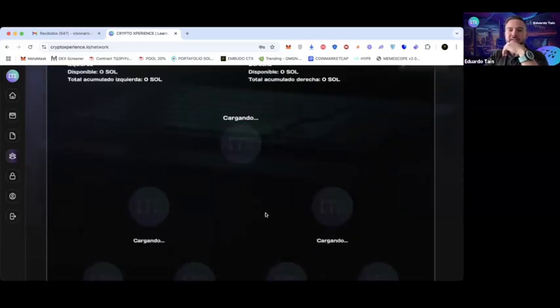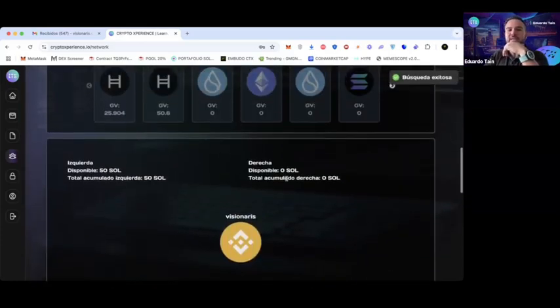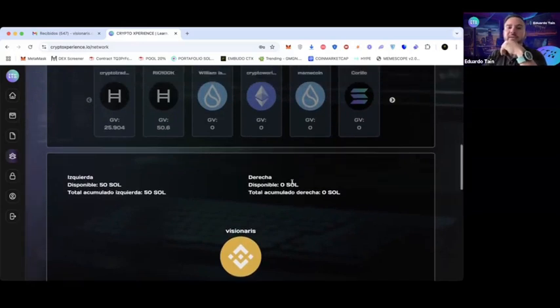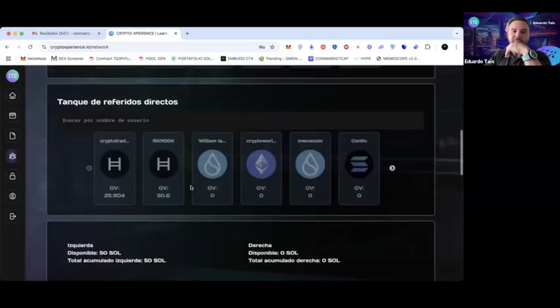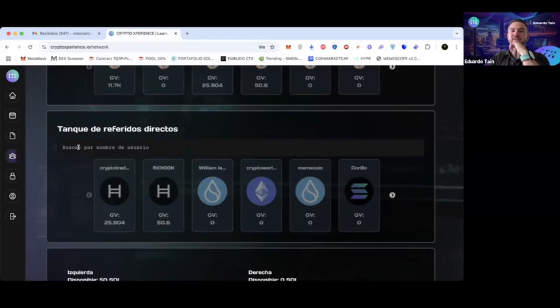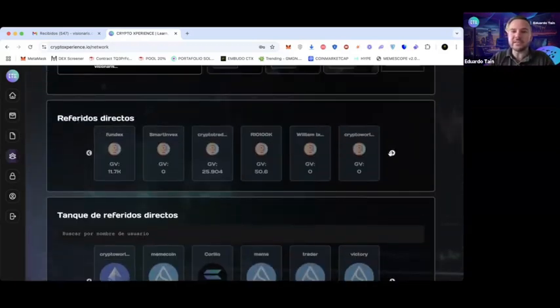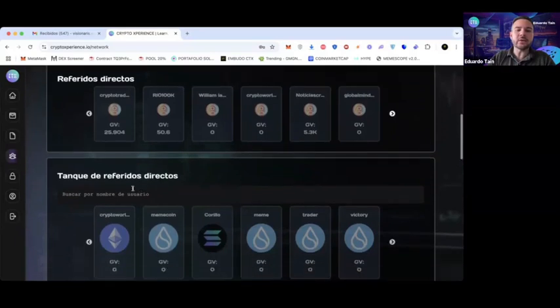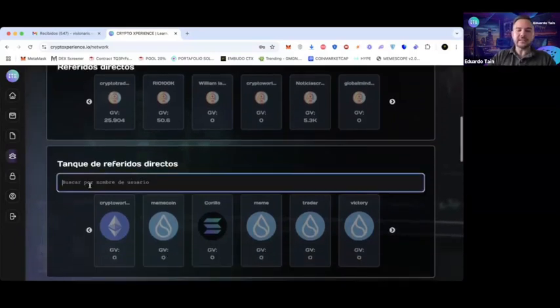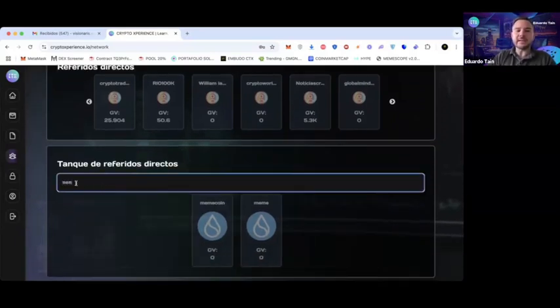So really, we are going to select here. Here you have the points on the left and right side. 1 point is equivalent to $1. Then the direct referrals, you can also search by username. You can see here with the arrow, you can view all the users, and also here you can see all the direct referrals. If I go, for example, to the direct referrals tank and search by user, look, if I search by M and E, 2 appear. If I want, for example, to select this one,